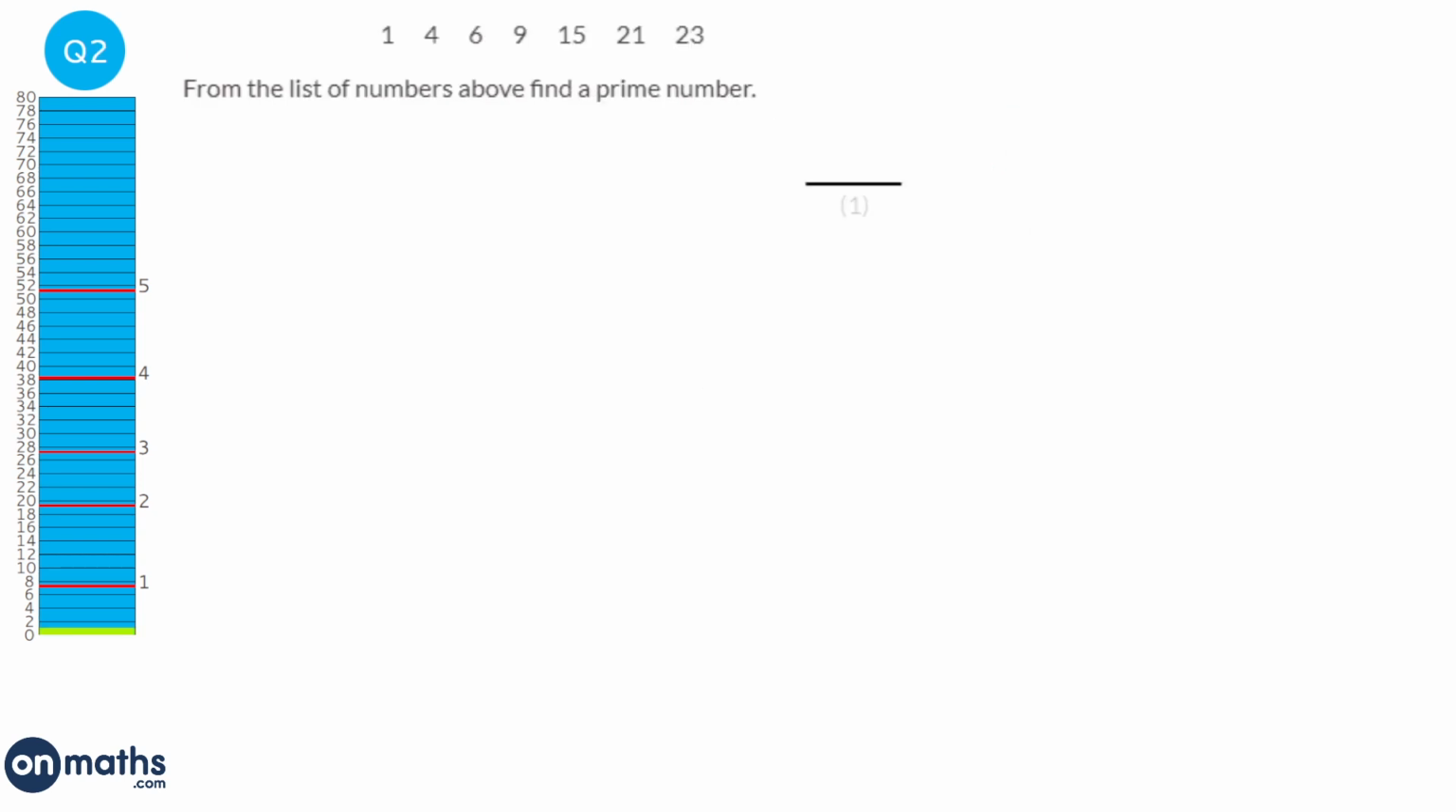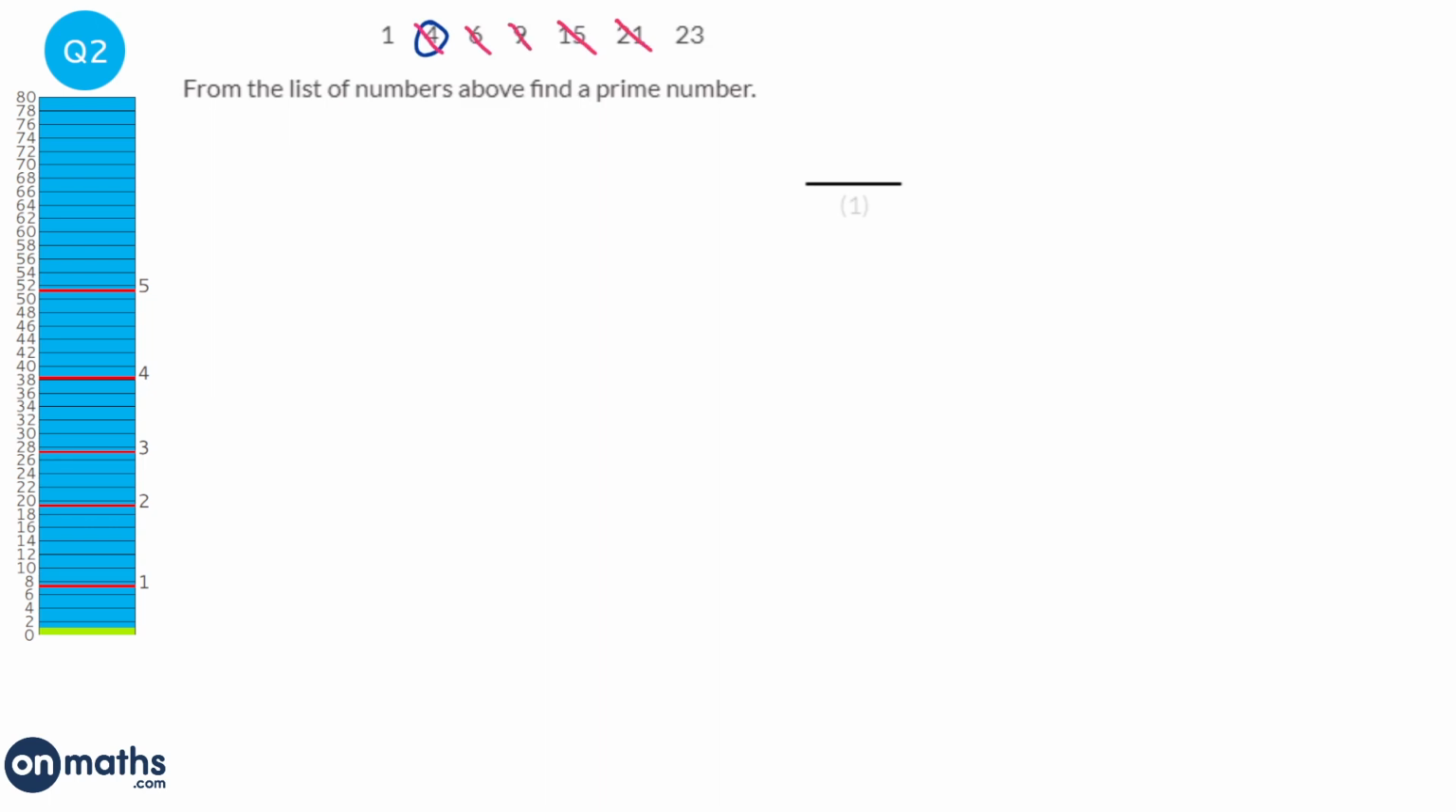A prime number is a number that is only in the 1 times table and its own times table. So 4, for example, is not a prime number because it is also in the 2 times table. 6 is in the 2 times table. 15 is in the 3 times table. 21 is also in the 3 times table. 9 is also in the 3 times table.